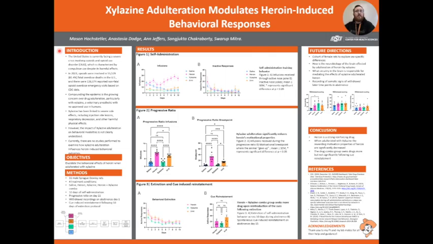Starting with our introduction, the United States is currently facing a severe crisis involving opioids and opioid use disorder. In 2023, opioids were involved in 55,529 fatal overdose deaths within the United States, as well as 126,674 reported non-fatal opioid overdose emergency visits. Now, while opioids are incredibly dangerous and fatal, we also have the compounding problem of adulteration of these drugs, where another substance is found present. In this case, we are a lab studying heroin and adulteration of xylazine.